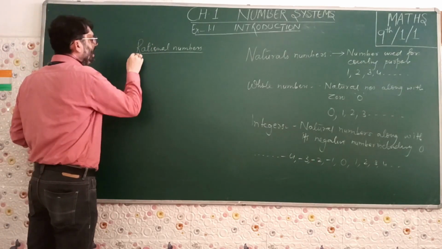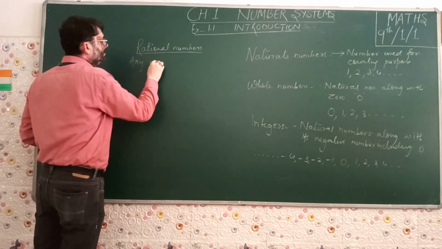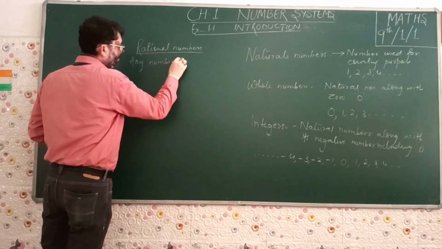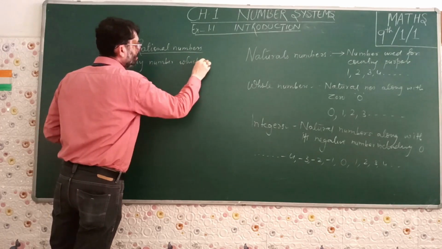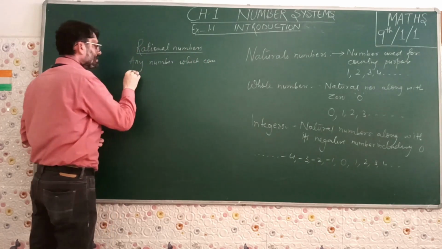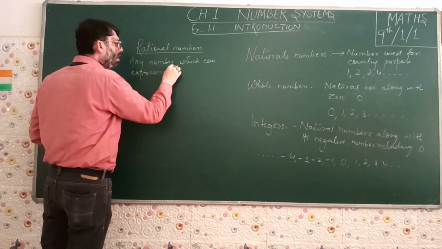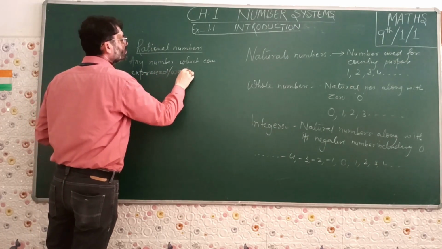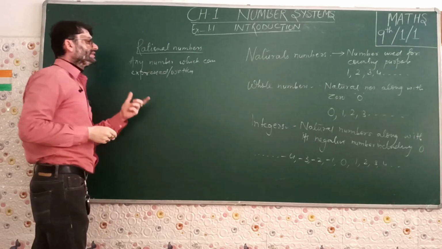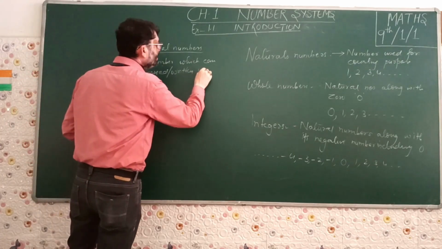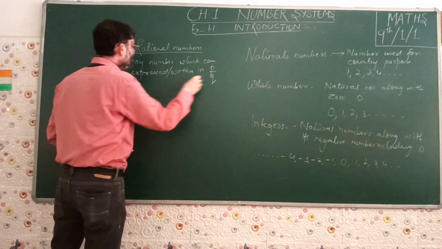So a rational number is any number which can be expressed, or you can say written, whatever you want to say, in P upon Q form.